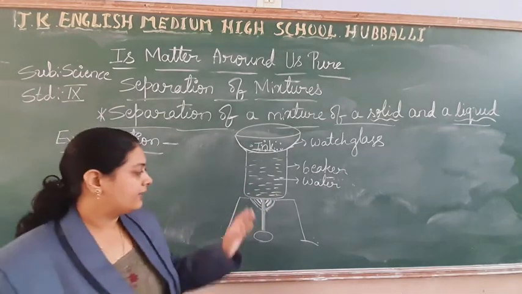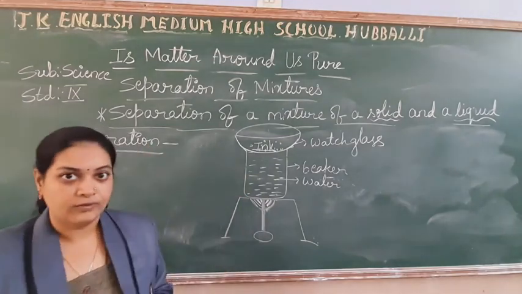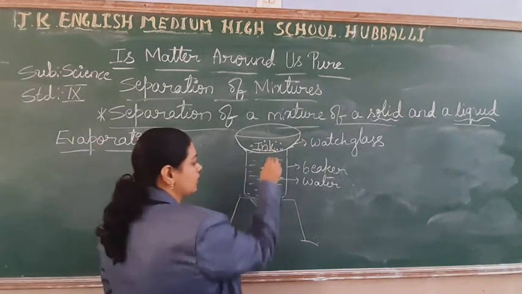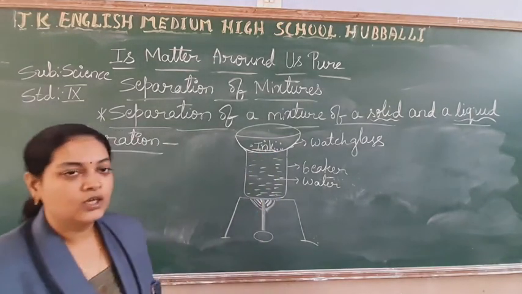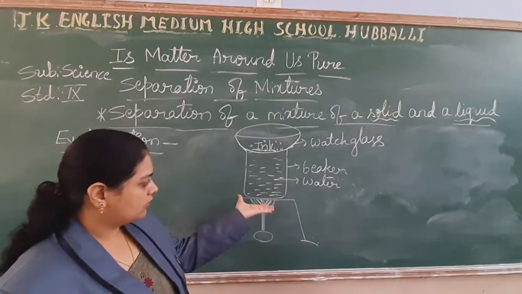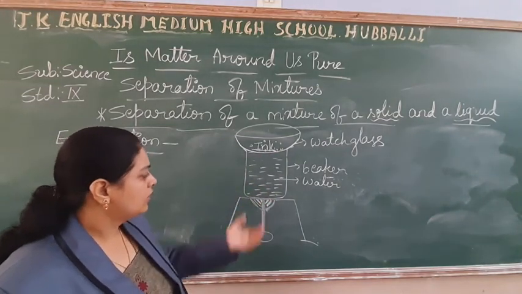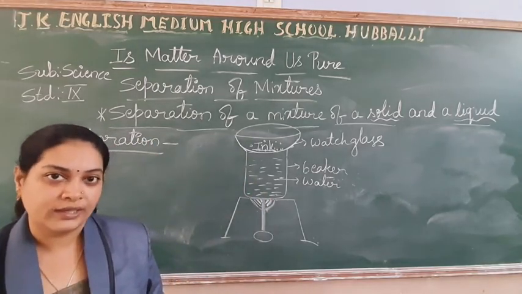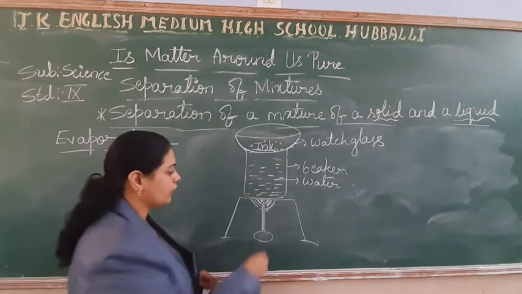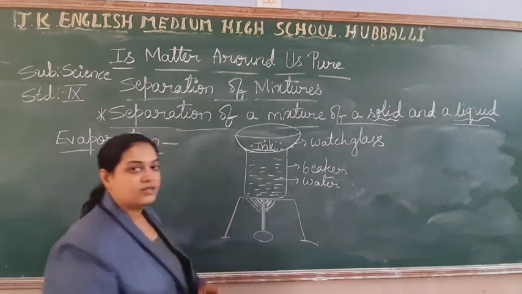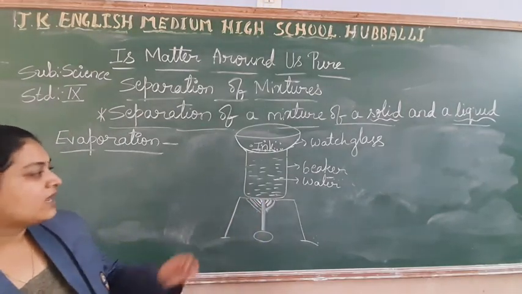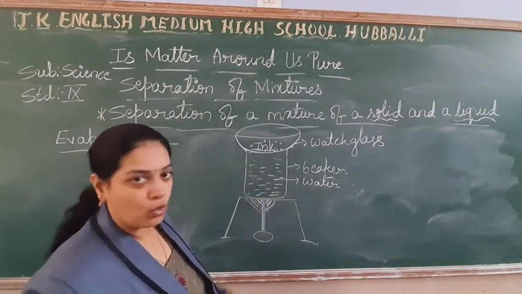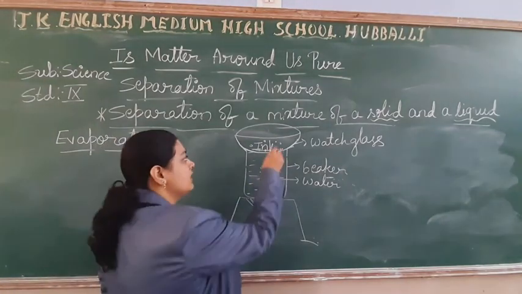You are going to provide temperature to the water. Directly we cannot heat the ink, so we take the water, and on that you have kept the watch glass. In that you took the ink. Now you are going to provide heat. Think, students, what happens now? As the water starts boiling, here we have the ink.